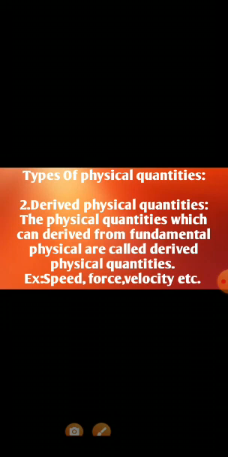Quantities derived from them are called derived physical quantities. Example: speed, force, velocity, acceleration, momentum, etc.